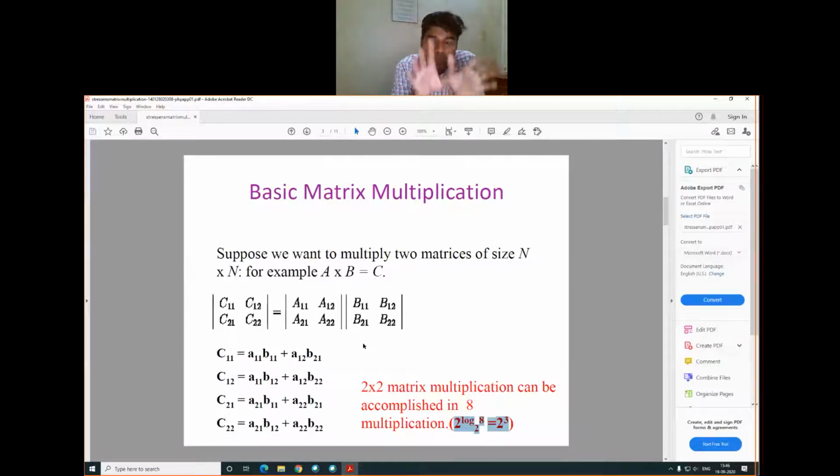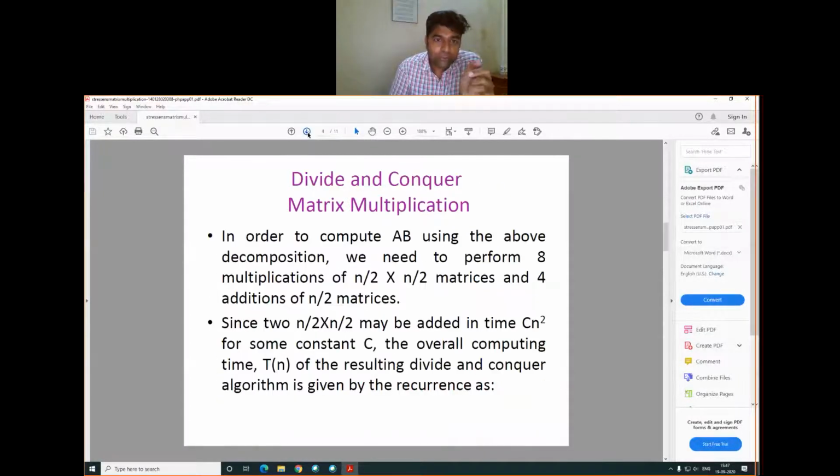So the same concept is applied by Strassen. We just think and give an idea of how we can reduce the total number of multiplications in any matrix multiplication operation. If we can reduce the total number of multiplication operations, then we can easily reduce the time complexity of matrix multiplication. The same concept is used by Strassen, and in the next slide we'll see how Strassen uses it to reduce the total number of matrix multiplication operations.